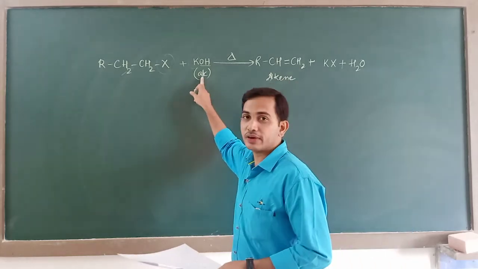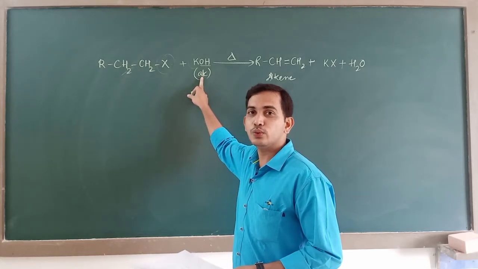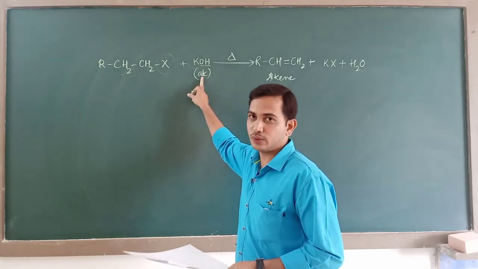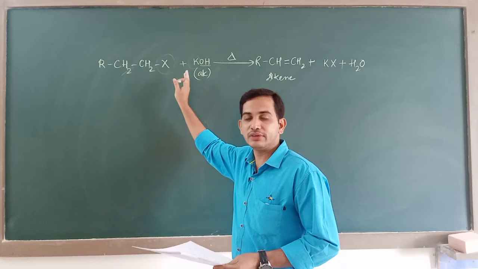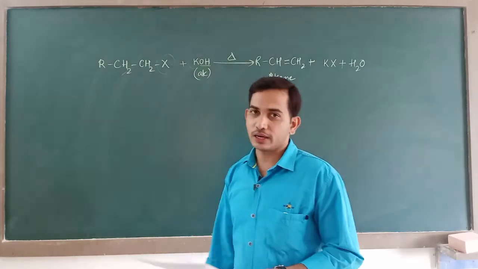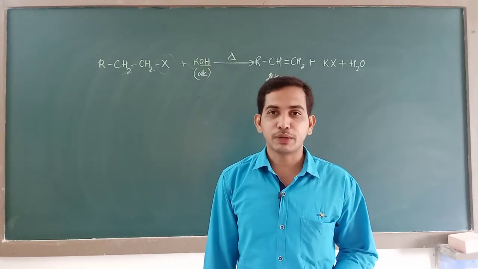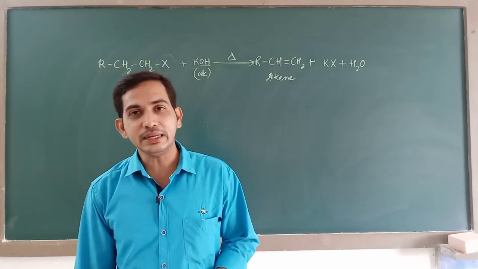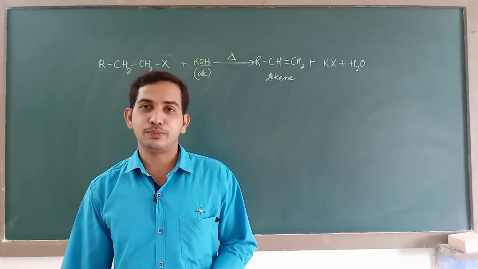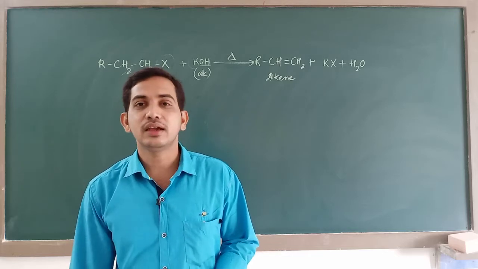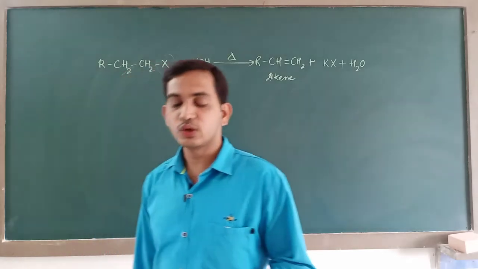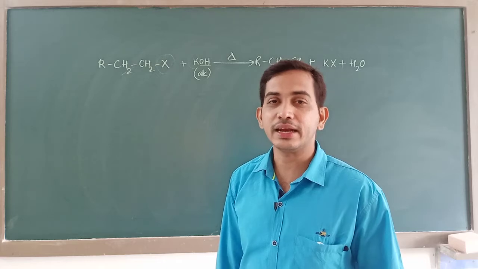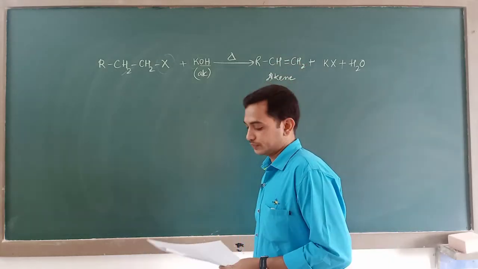If in place of alcoholic KOH you had aqueous KOH, only then this reaction would have given you a substituted product. But with respect to alcoholic KOH, you will always get alkene as the product. So it is an elimination reaction. So option A is the correct answer for the 19th question.